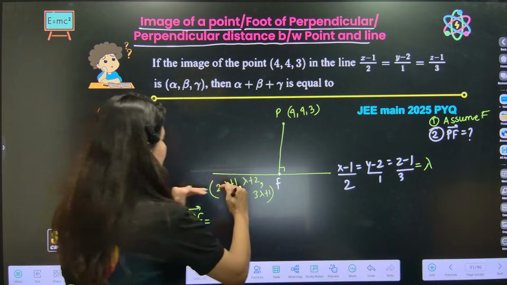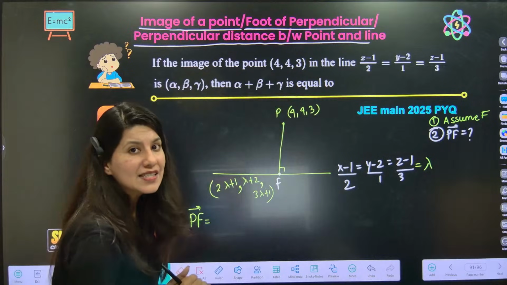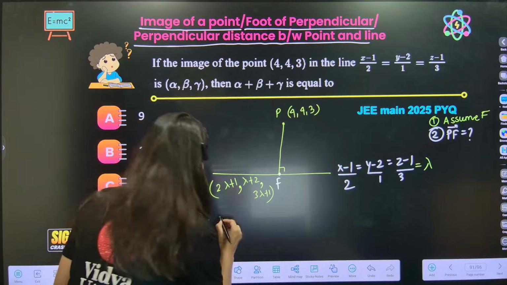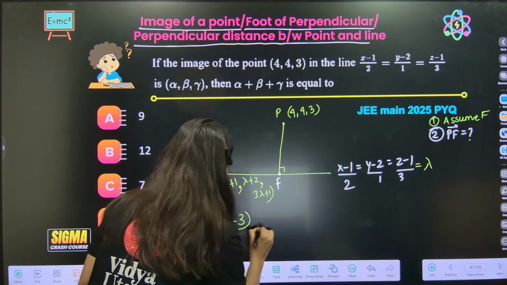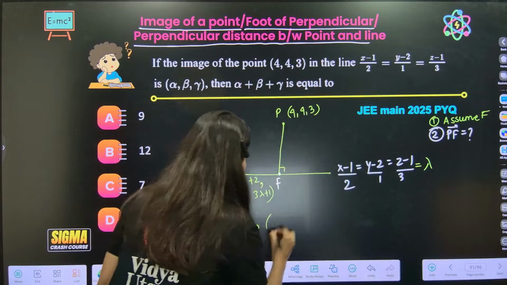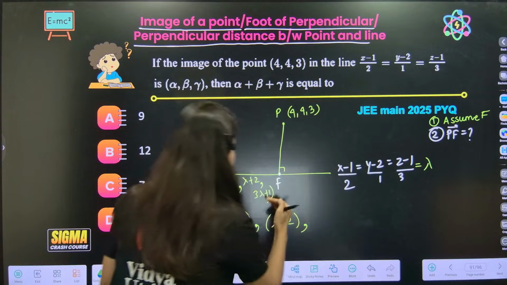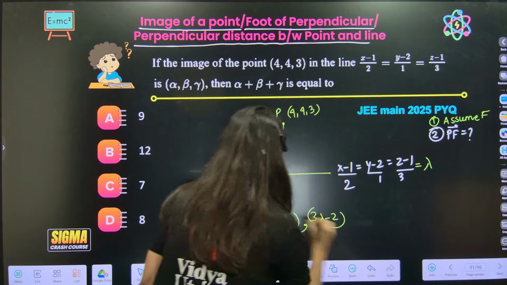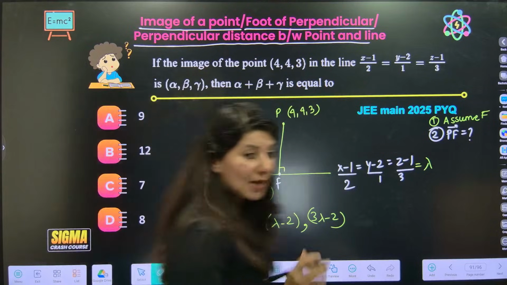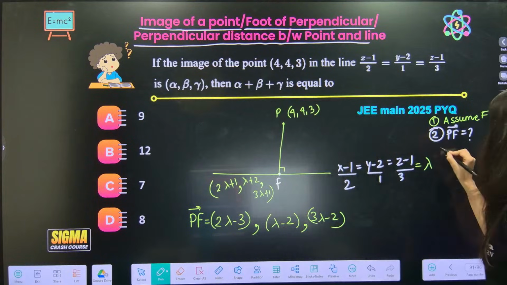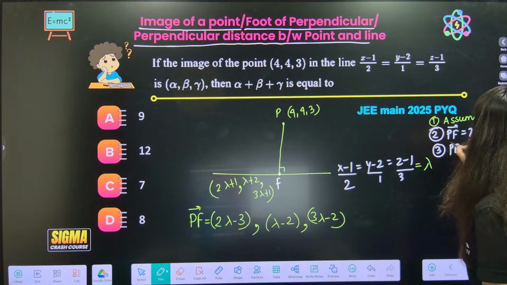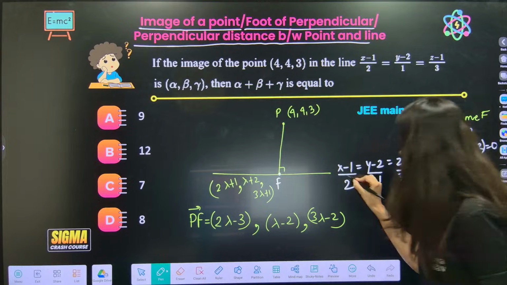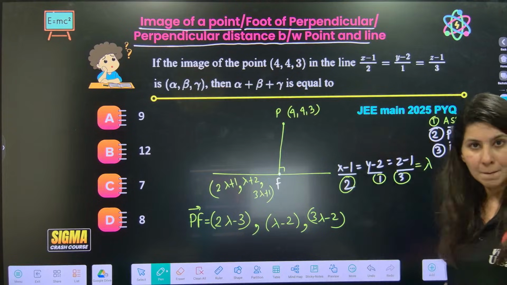So F minus P: 2 lambda plus 1 minus 4, do it in your brain, is 2 lambda minus 3. Then lambda plus 2 minus 4, so lambda minus 2. Then 3 lambda plus 1 minus 3 will be 3 lambda minus 2. This is your PF vector. Now, third step, tell me in the chat box. The third step was taking the dot product of PF with the direction ratios, and this will give you 0. What is the direction ratio? 2, 1 and 3.